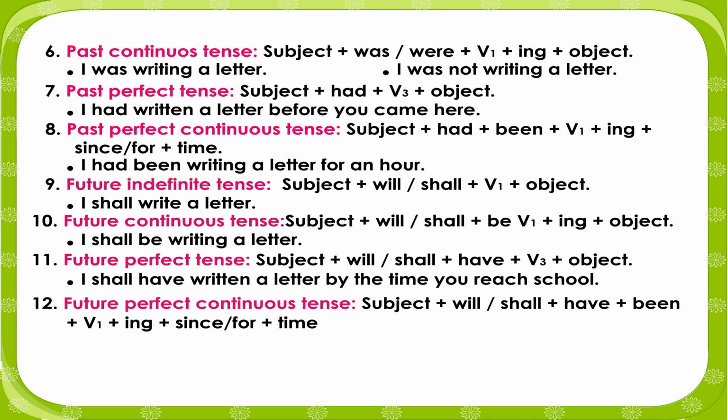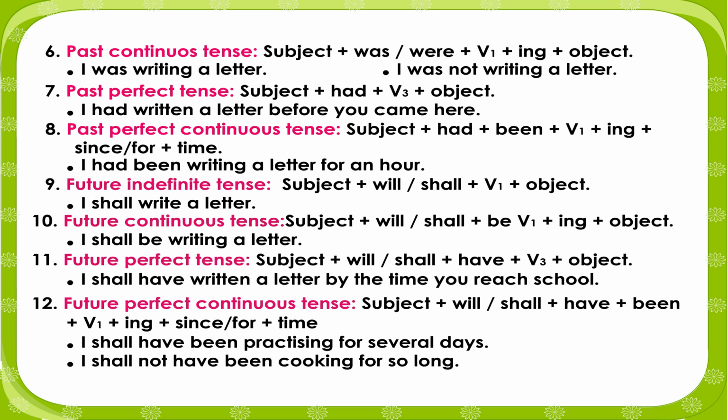Future perfect continuous tense: subject plus will or shall plus have plus been plus first form of the verb plus ing plus since or for plus time. I shall have been practicing for several days. I shall not have been cooking for so long.